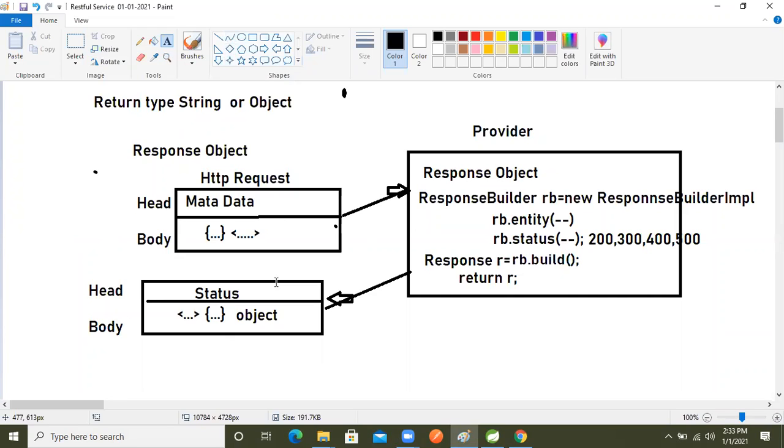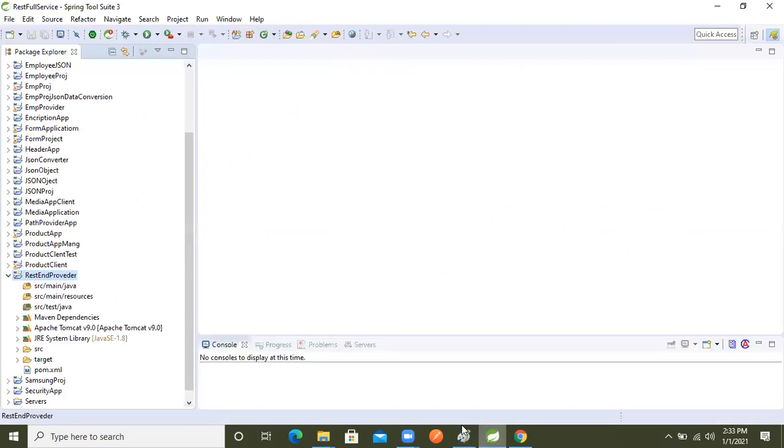The REST API works on the front controller design pattern, so that is a ready-made servlet. Here there is no need to write our own servlet. Just like whenever we implement our servlet application, we configure the front servlet in web.xml, same here the ready-made front controller servlet is there.